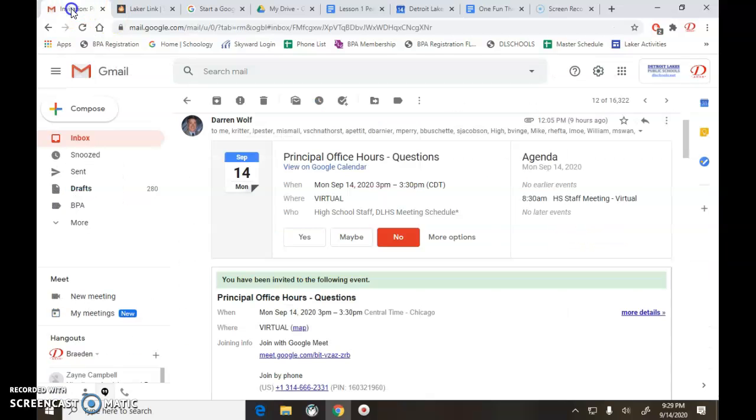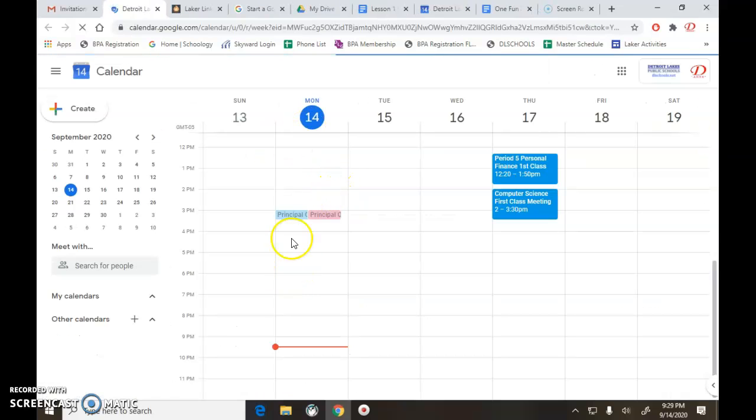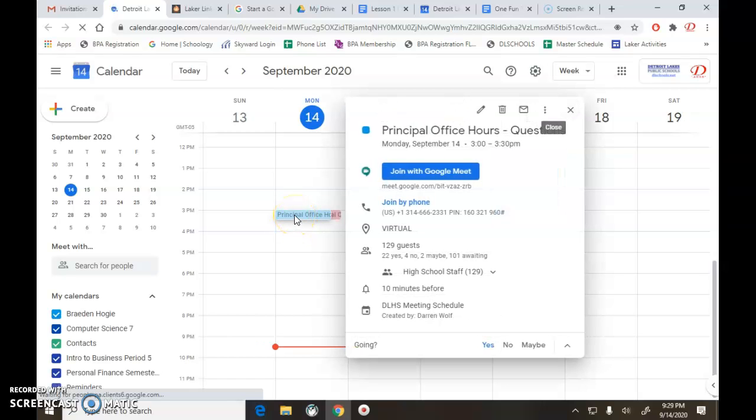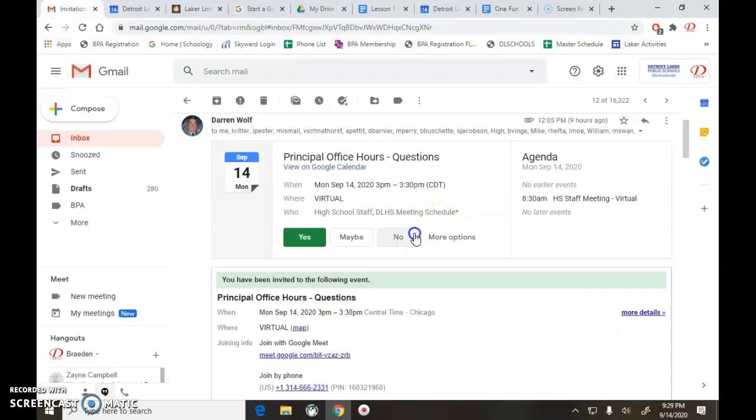You will get an email that looks a lot like this. Obviously, it won't say principal office hours. It'll say personal finance first meeting, something like that. It'll come from me, and you can hit yes, maybe, or no. If you hit yes, you can look at your Google Calendar, and it will show up for you there, which is kind of nice. It serves as a reminder. If you have your Google Calendar linked to your phone, it will remind you. If you click no, it will just not show up on your calendar. So it's a good idea to click yes there.